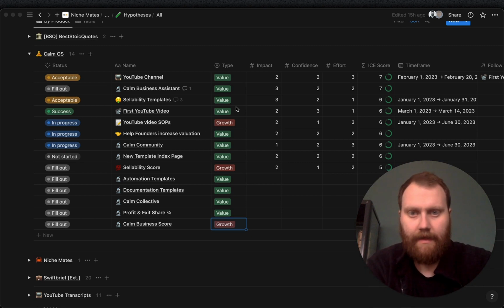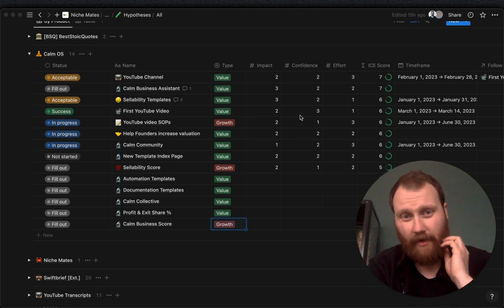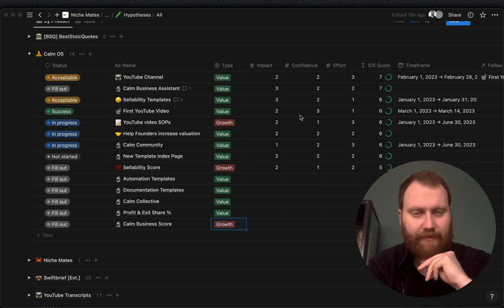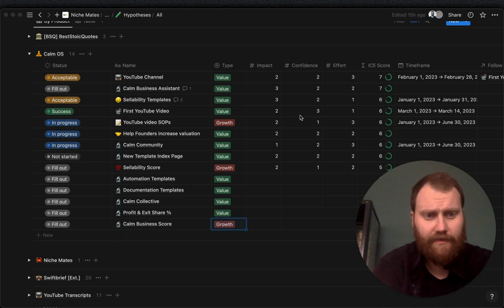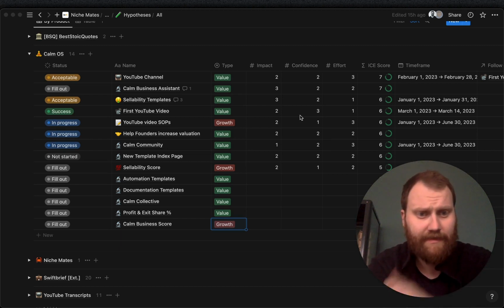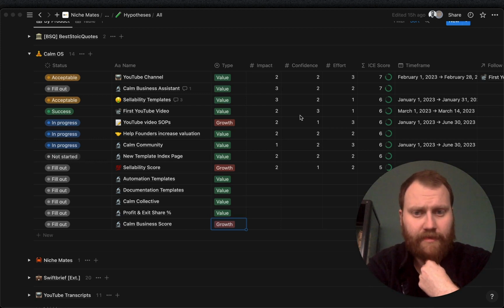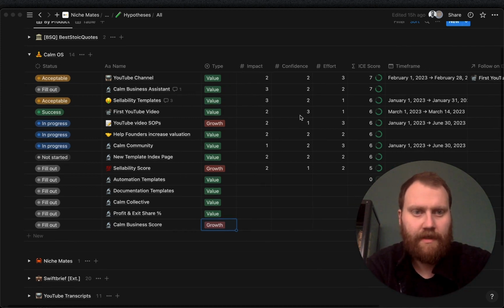And we give them a name. It's quite simple, really. We have a status, what state they're in. We give them a name, we give them the type, and we give them three values, which are impact, confidence, and effort. This is called the ICE score. There's millions of ways to prioritize the things that you're going to do. The main thing is that you do it because it's of utmost importance to tackle the most high impact things first. And we give them a time frame.